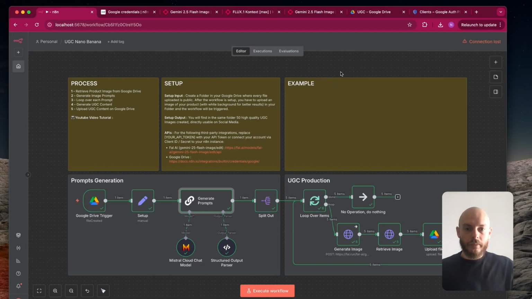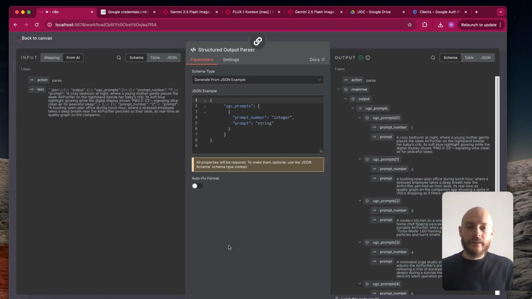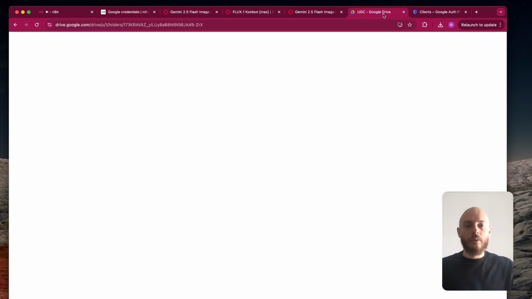And also to make sure the output is in the right format, I added the structured output parser so the LLM can understand really what structure we want. You have the prompt that is a string, so this is text, and the prompt number, so it's acting like a counter, and for each prompt it's increased by 1. So we can name our image here.